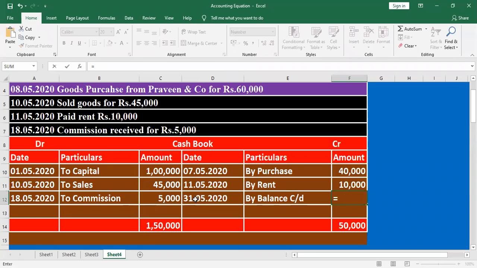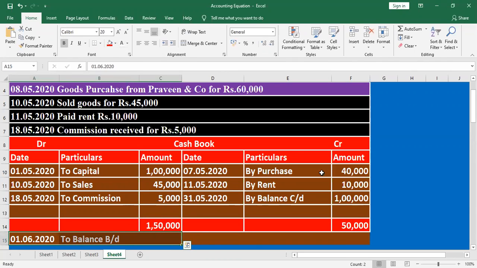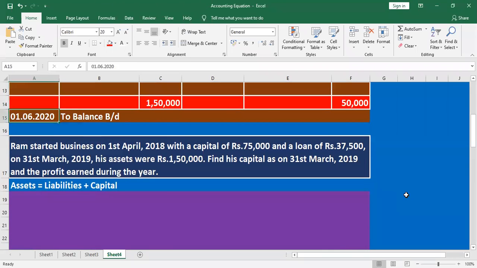What is the value here? 1,50,000, 1 lakh, sir. Very good. Here 1 lakh would be mentioned. The same value is mentioned here, and transferred to the ledger. Students, any doubt? No, sir.